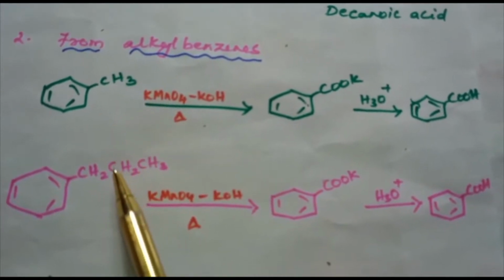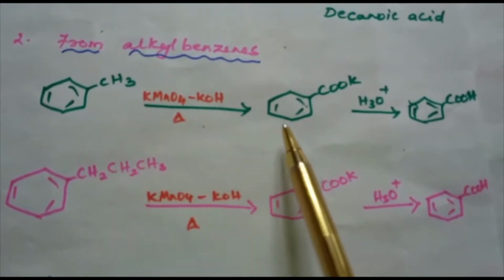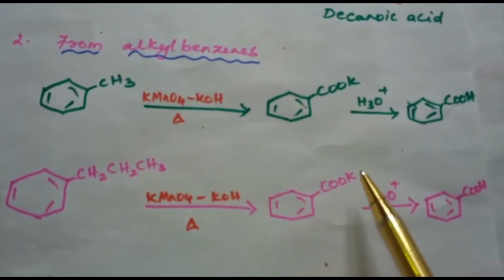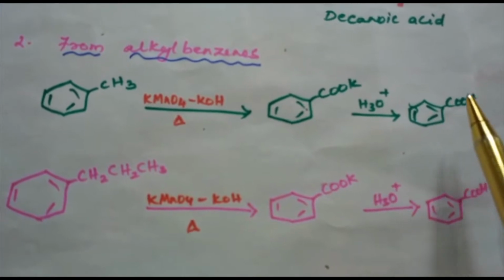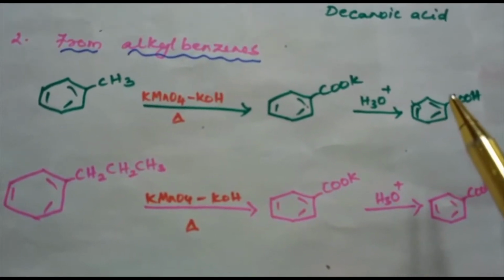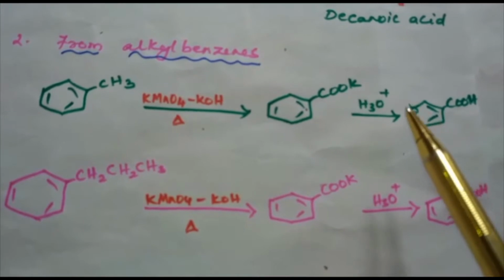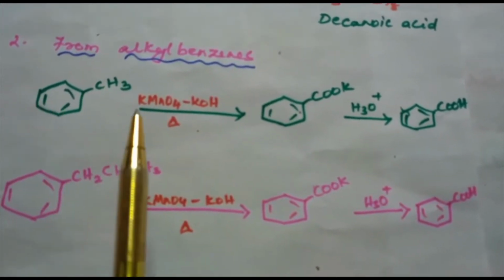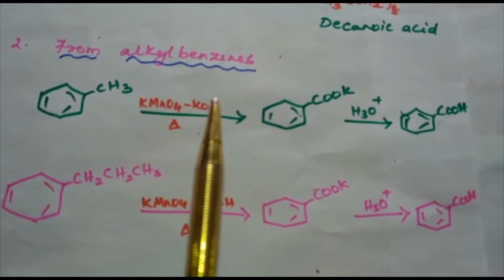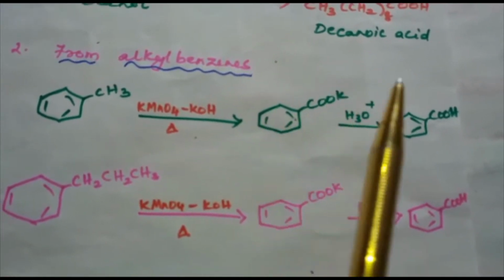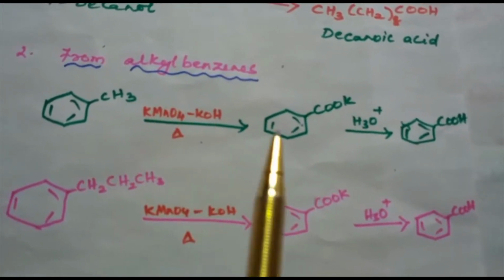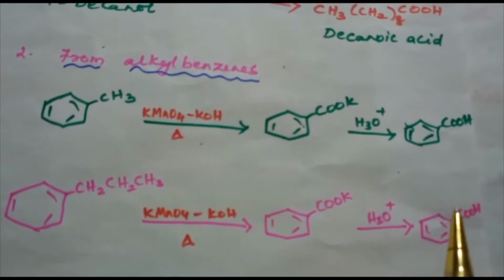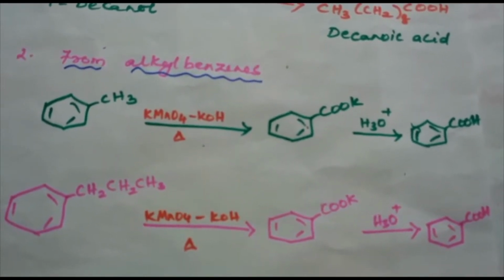Here it is methyl, here it is ethyl. Irrespective of the length of the chain, here we are having the intermediate as C6H5COOK, which on hydrolysis gives carboxylic acid, that is benzoic acid. Aromatic carboxylic acid, which is nothing but benzoic acid. Here in this, primary and secondary alkyl groups are oxidized in this manner, while tertiary group is not affected. Suitably substituted alkenes are also oxidized to carboxylic acids with these oxidizing agents.